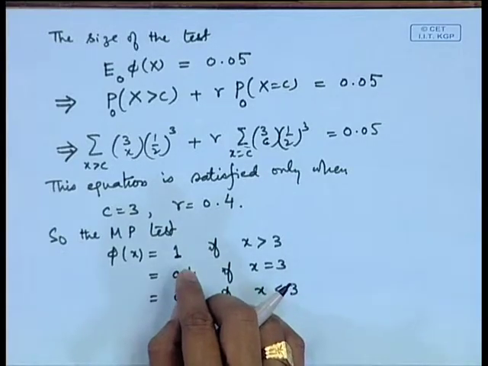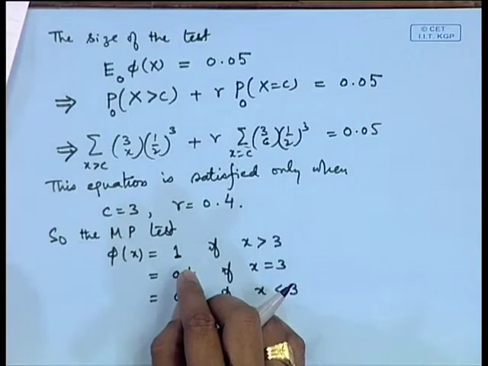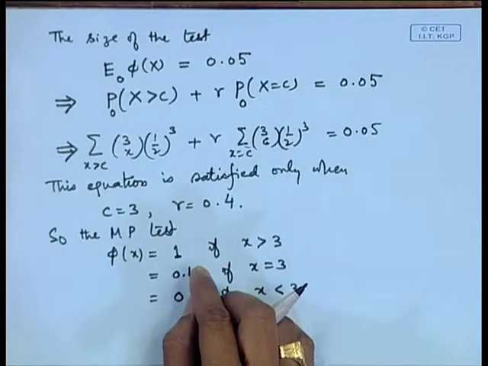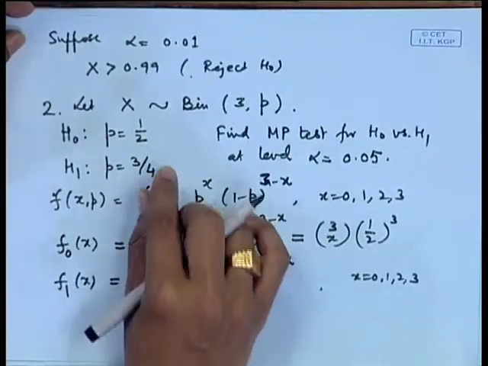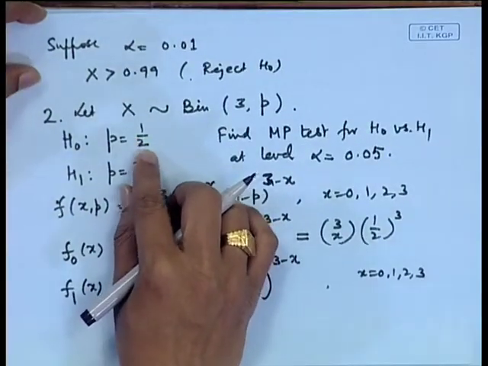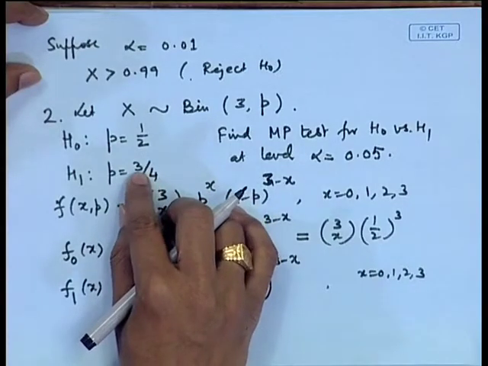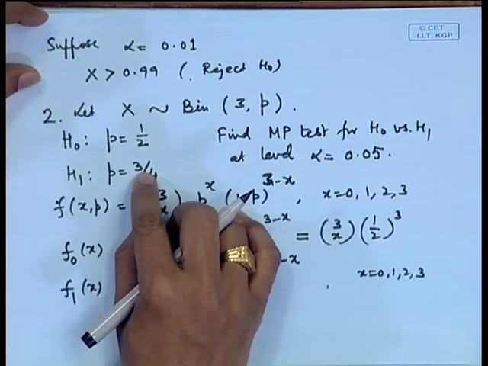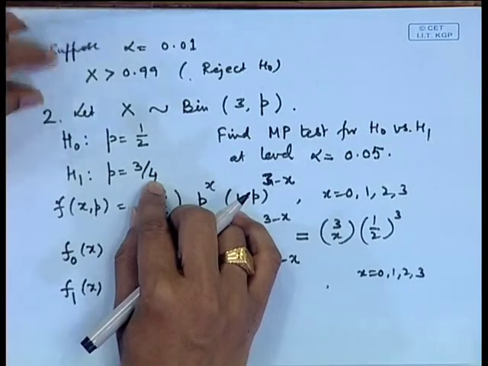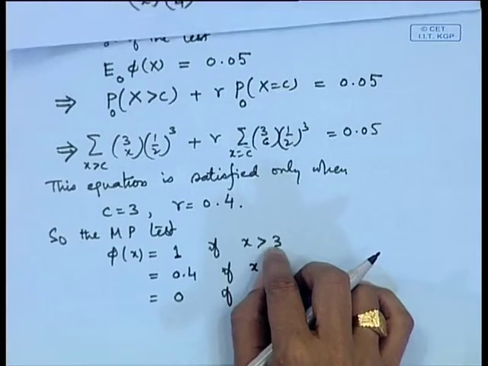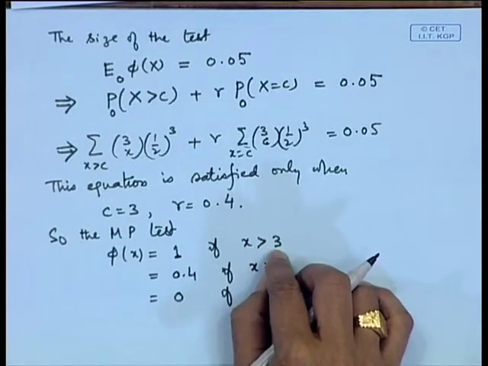So, this may look surprising, but if we see carefully, our problem was to test whether the coin is fair against whether it is biased in favor of head. We would reject only if x is greater than 3, which is not possible.